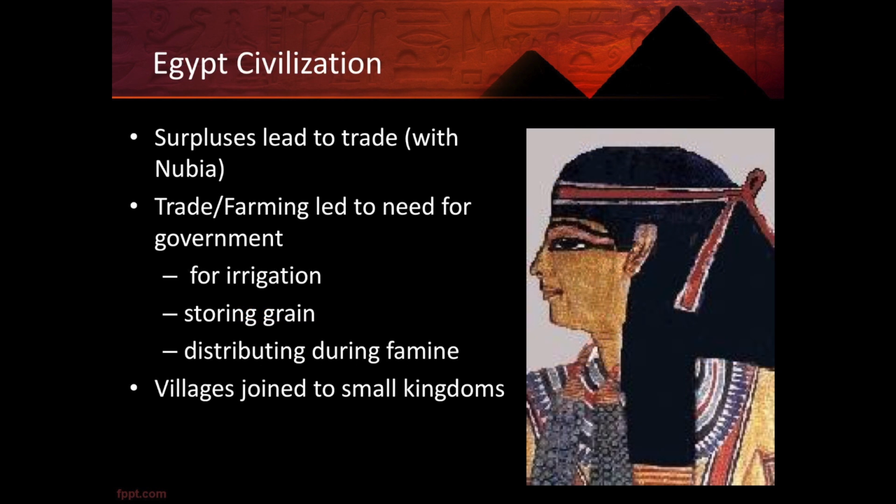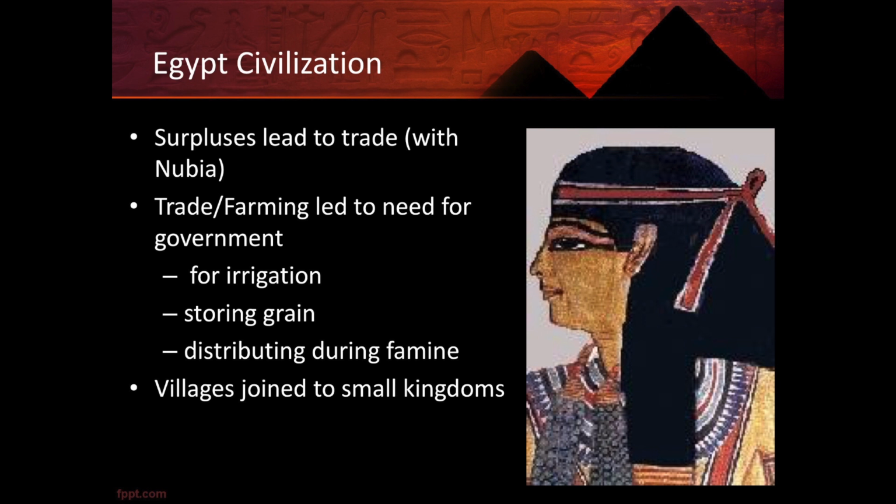Because the river was so predictable, they were able to create large surpluses, which would lead to trade, as we discussed in class and in other lectures. Trade was often done with Nubia to the south, in the Kush region, and trade and farming led to needs for government. You needed large organizations to help build irrigation, to help store grain. In famines, they needed someone to help distribute food.